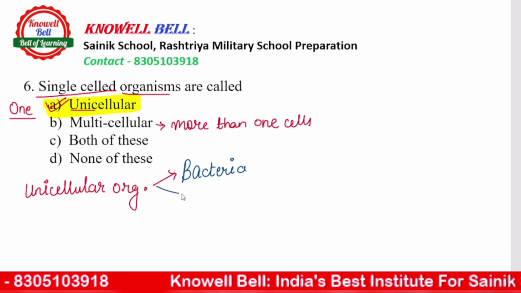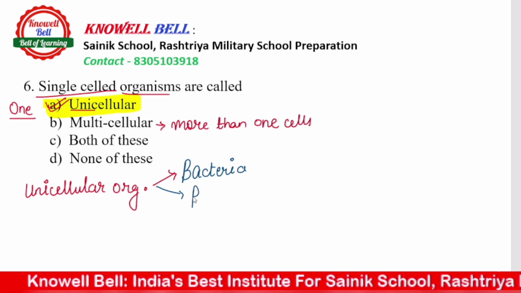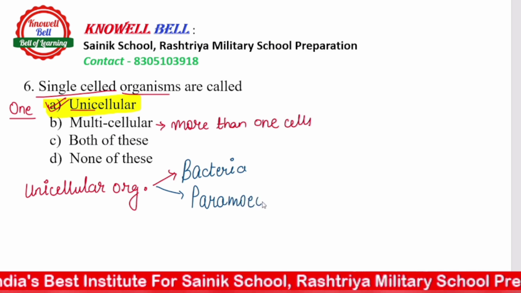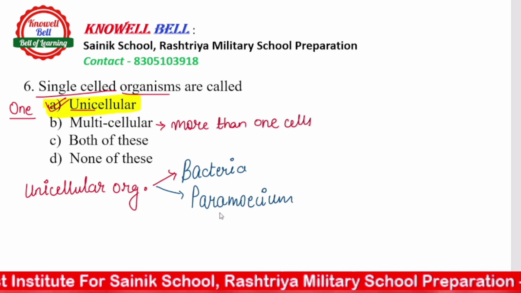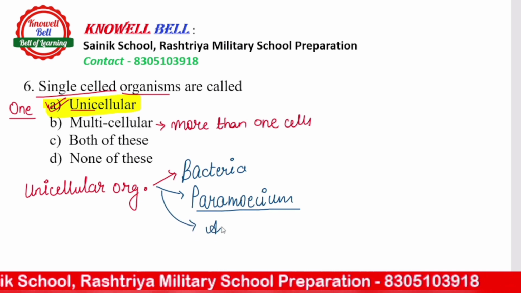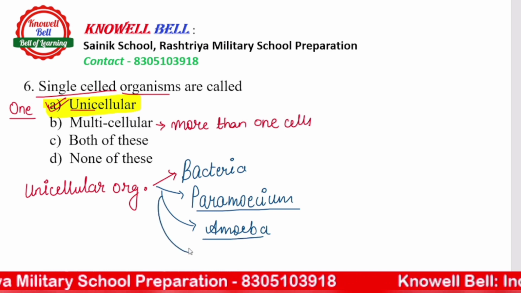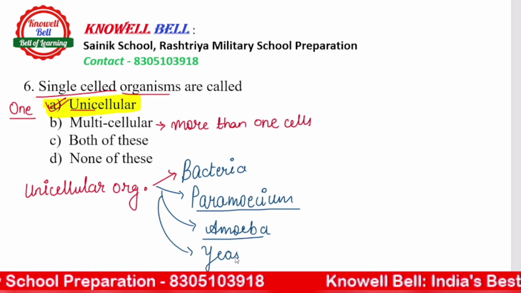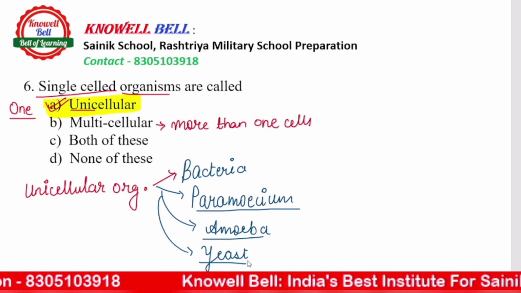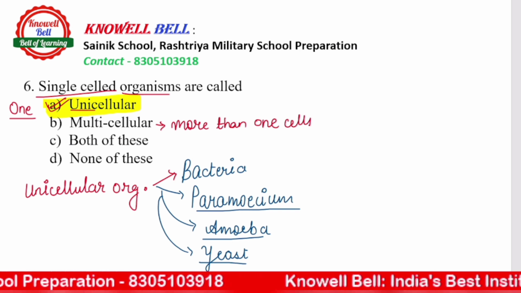Bacteria are unicellular. Then bacteria के बाद आपके mostly जो protozoa हैं like paramecium. Paramecium is unicellular. Similarly, we have amoeba. Amoeba is also unicellular. Yeast, the only unicellular fungi, right? Yeast के लिए भी आप याद रखेंगे, the only unicellular fungi is yeast. So these are all the examples of unicellular organism. Right answer is single-celled organisms are called unicellular.